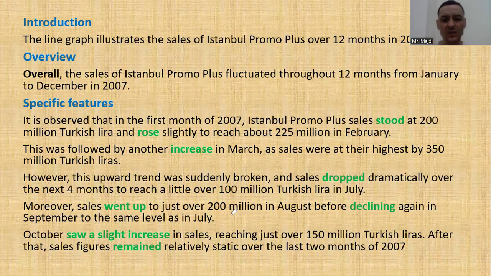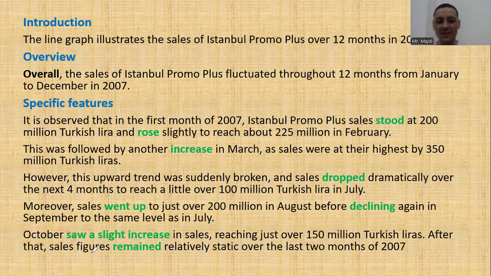Okay. October saw a slight increase in sales. You see the introductory sentence, 1, 2, 3, 4, 5, 6, 7 words. October saw a slight increase in sales, reaching just over 150 million Turkish liras. Okay, so the subject is sales here. Reaching just over number. And we say the time, October.